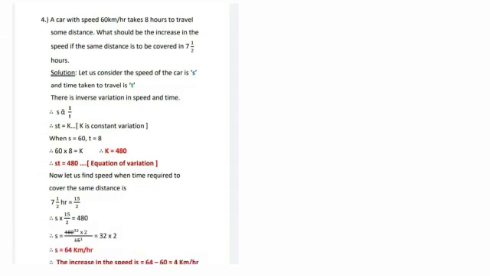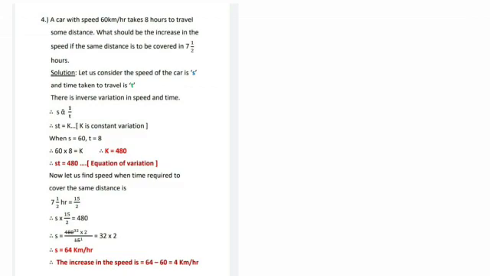Question number 4. A car with speed 60 kilometers per hour takes 8 hours to travel some distance. What should be the increase in the speed if the same distance is to be covered in 7.5 hours? Now here, let us consider the speed of a car as s and time taken to travel be t.